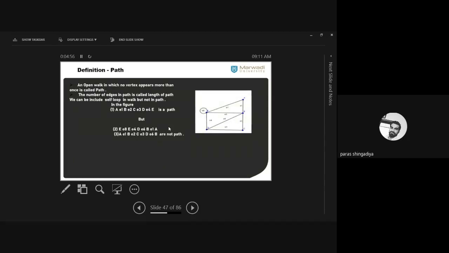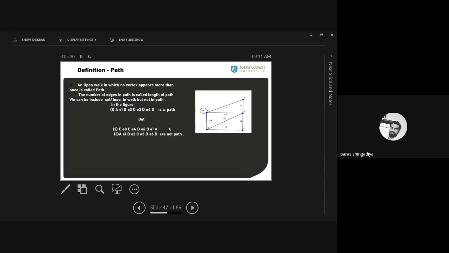So that part we had discussed in the last lecture. Then after that, the definition of path: it is an open walk where no vertex is repeated. Clear? So it is an open walk in which no vertex appears more than once, that is called the path. No vertex appears more than once. It should be an open walk; starting and ending should be different places. Clear? Different vertices. So that is called an open walk, and in between starting and ending no vertex is repeated. That is called the path.